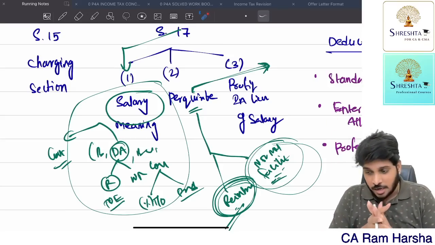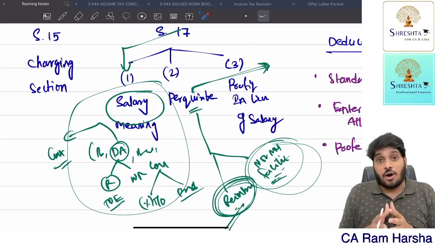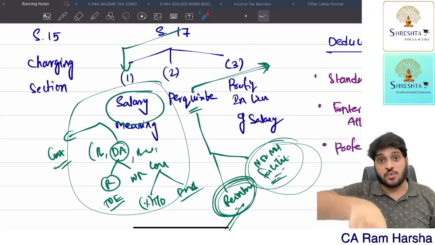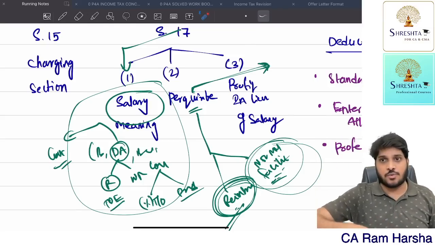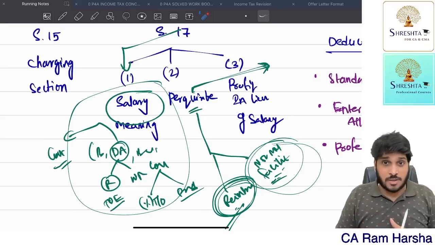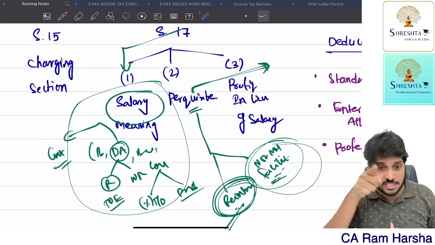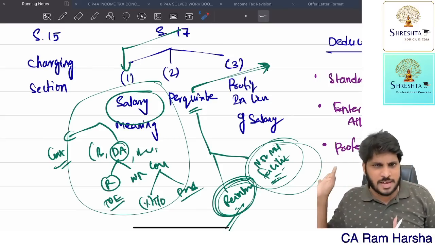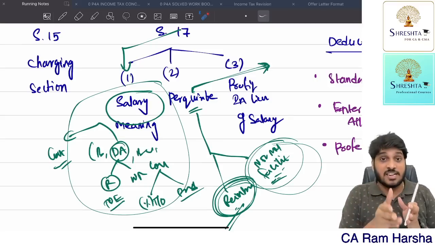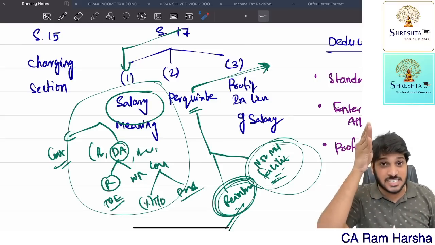Same way, if an employee receives salary in advance, say in March I received next year's April and May salary in advance, and I told the employer not to pay me for April and May again, the amount received in advance is taxable in the year in which it is received.